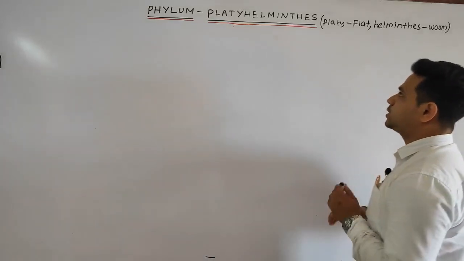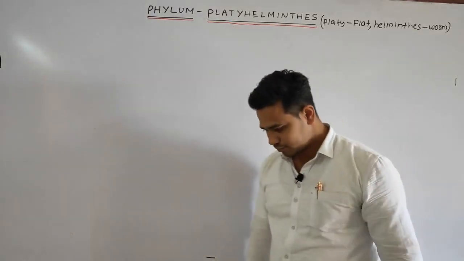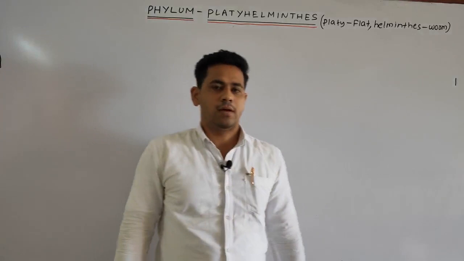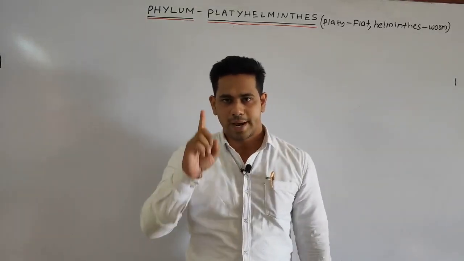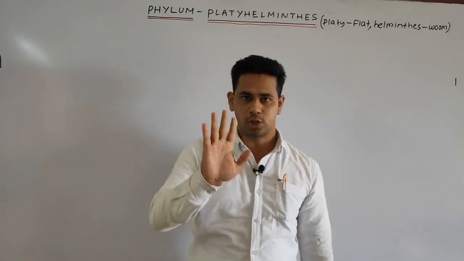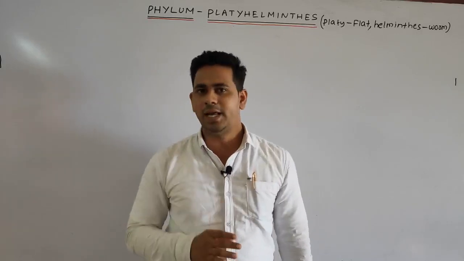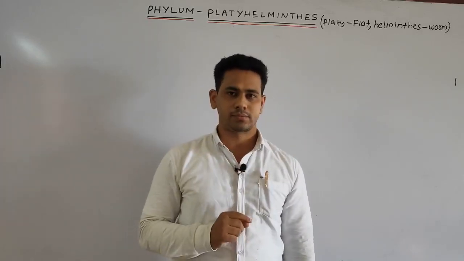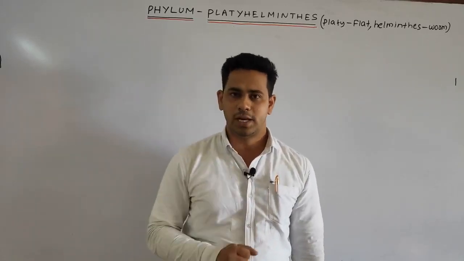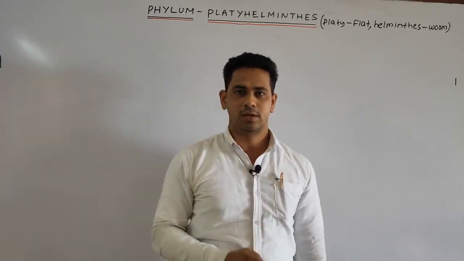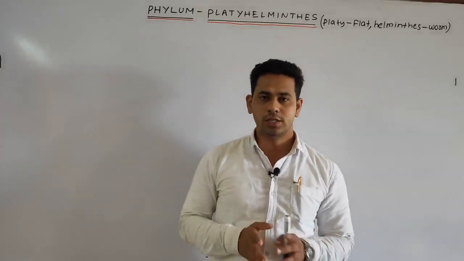Today we will discuss our new phylum, Platyhelminthes. Students, up to Ctenophora the animals are diploblastic, meaning they have two germ layers, ectoderm and endoderm, and no mesoderm. But from Platyhelminthes, always remember, the triploblastic organisms start, meaning they have three germ layers: ectoderm, endoderm and mesoderm.